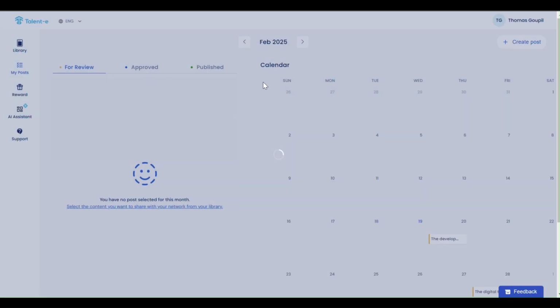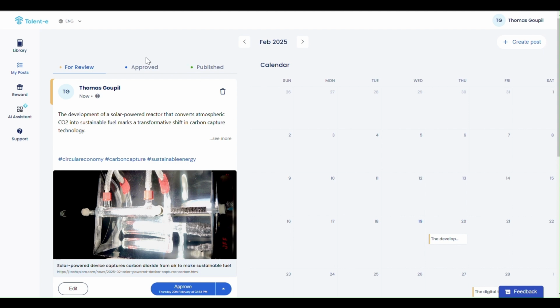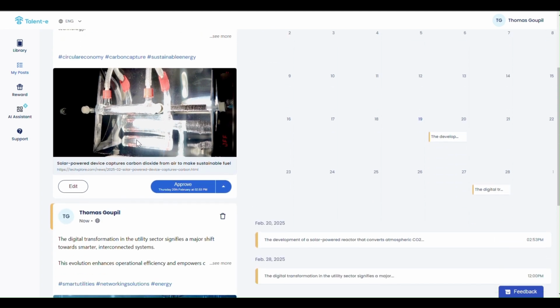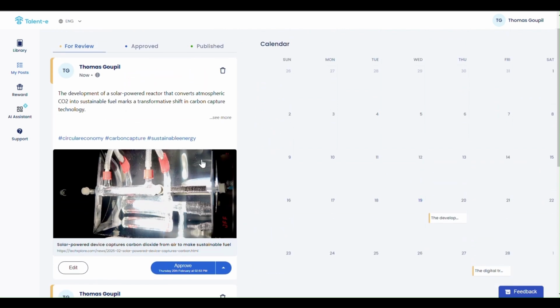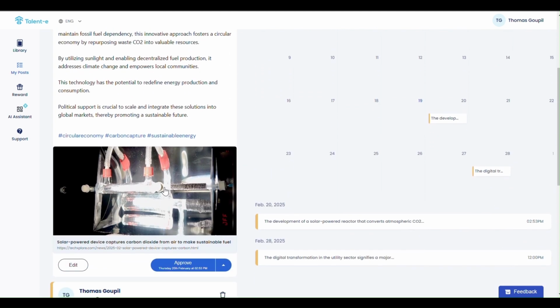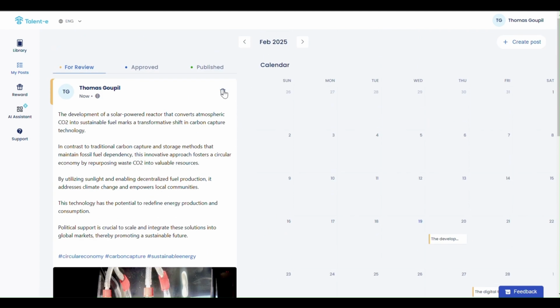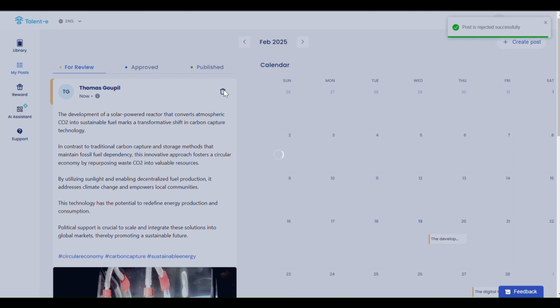So now we will go in the My Post section. The different posts that I've selected will go in the For Review section just there. Basically, let's imagine that this post is a bit too technical for me and I don't want to publish it. I maybe just wanted to read about it, but don't want to publish it. I can just delete it just there and it's going to disappear from this For Review section.